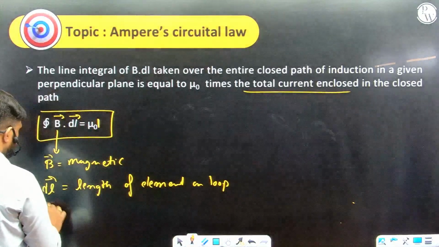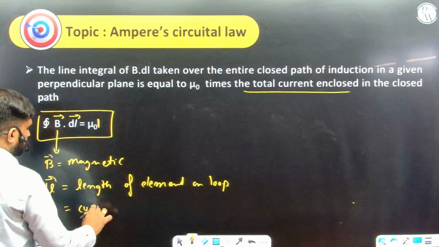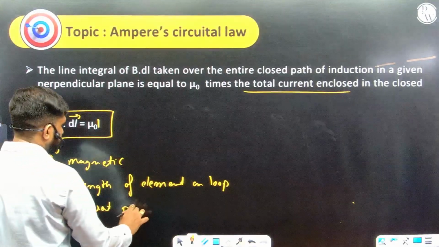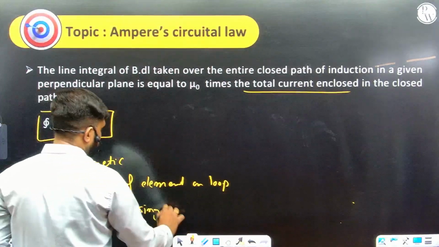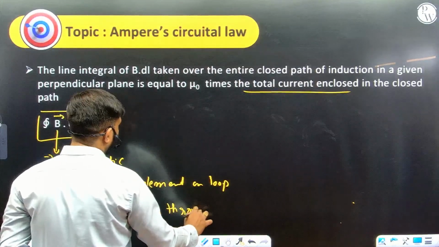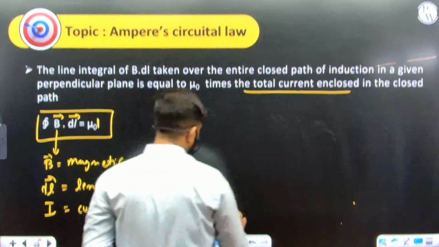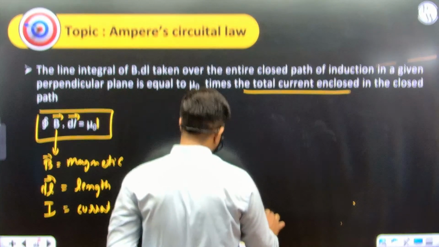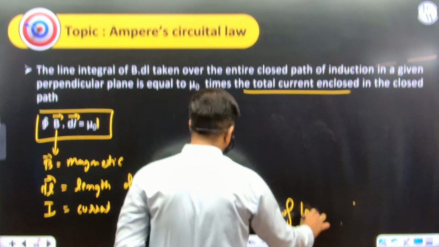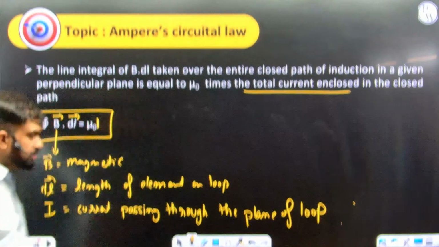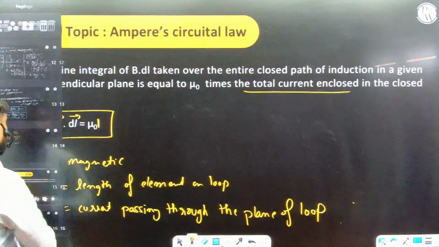I is the current enclosed, meaning passing through the plane of the loop. Ampere's circuital law.